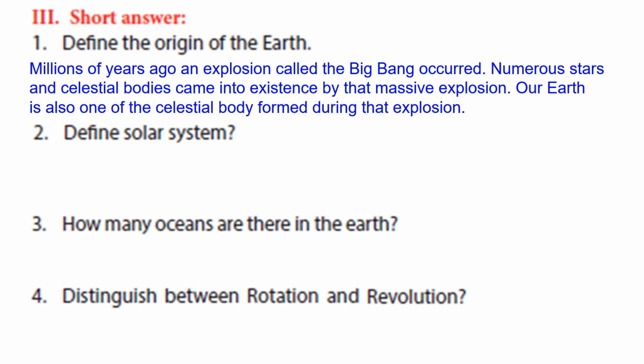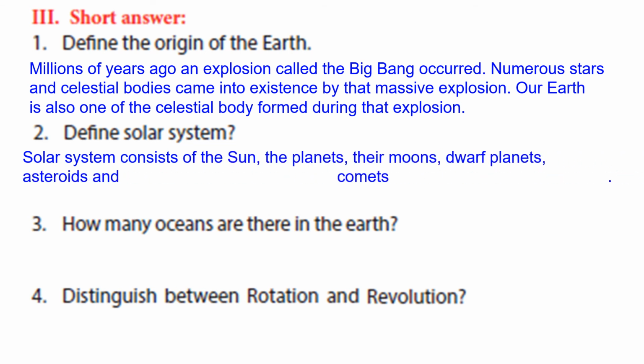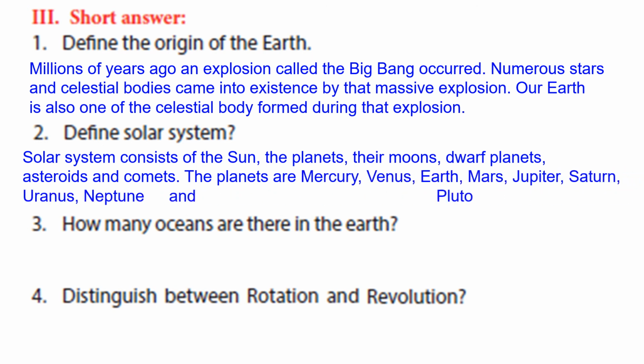Define the origin of the Earth. Define solar system. Now we are going to define. Solar system consists of the Sun, the planets, the moons, dwarf planets, asteroids and comets. The planets are Mercury, Venus, Earth, Mars, Jupiter, Saturn, Uranus, Neptune and Pluto. These are all the planets we have. Pluto is not a planet, it's a small celestial body.